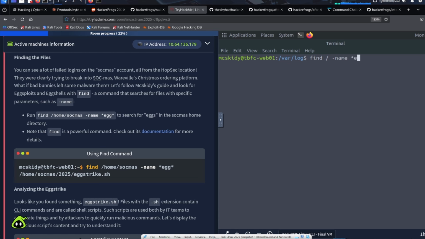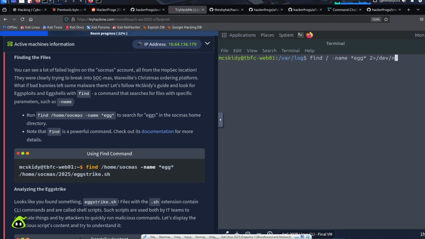In this case, we're going to look for files called egg, and the stars at the start and at the end of the word egg are basically wildcard characters. It means that the file can have the word egg in the middle of the name, at the beginning, or at the end of the file name. So we can go ahead and look for those files.